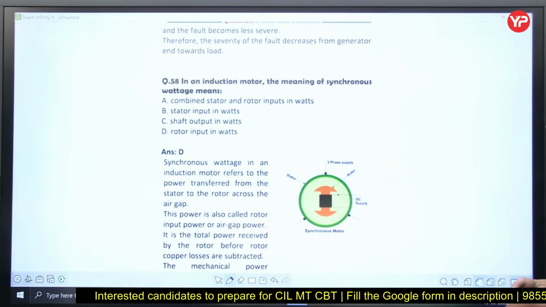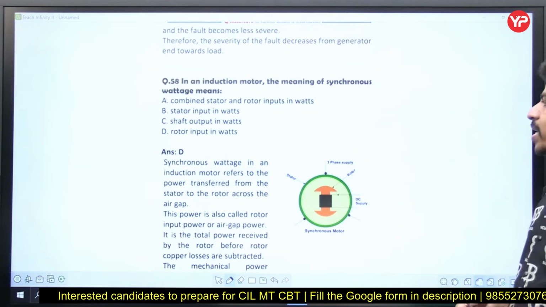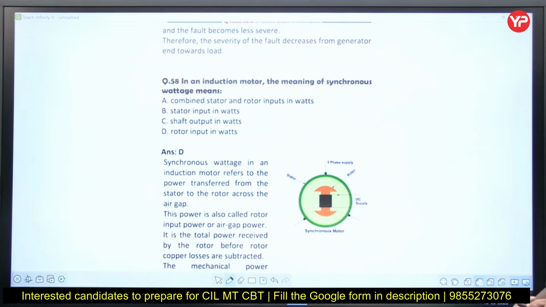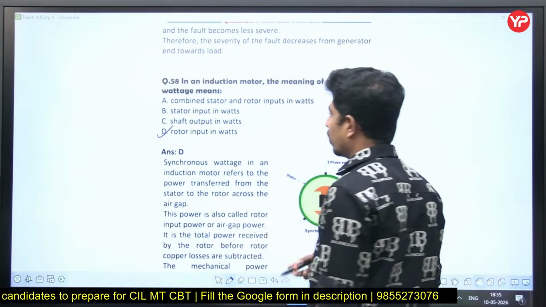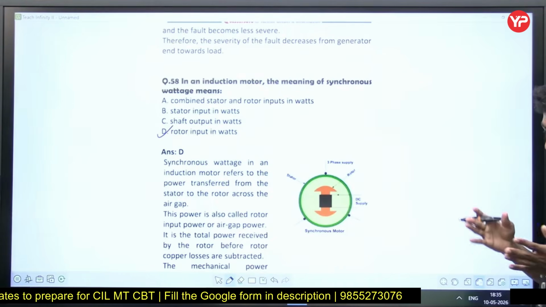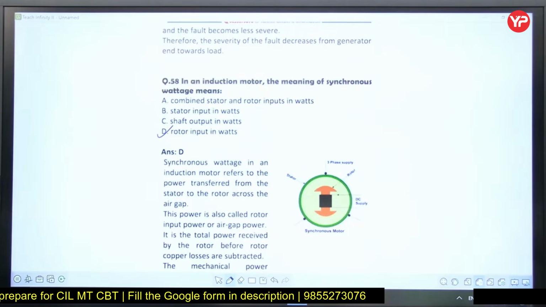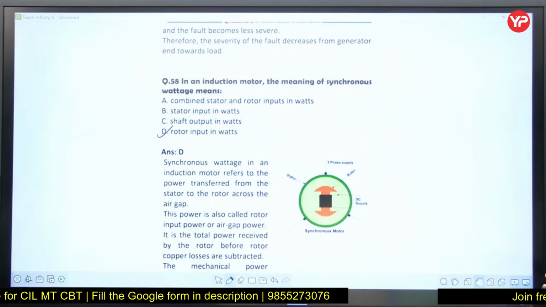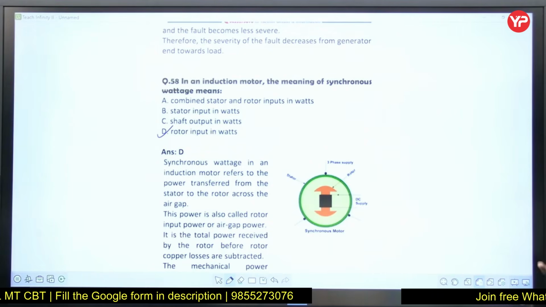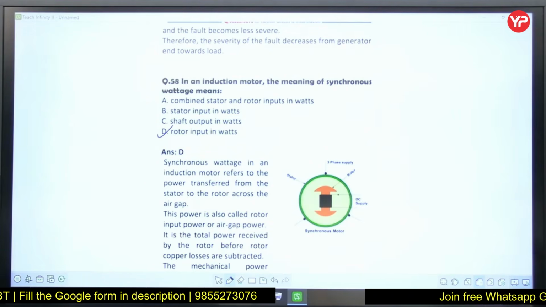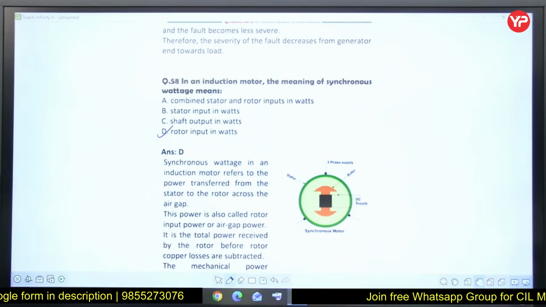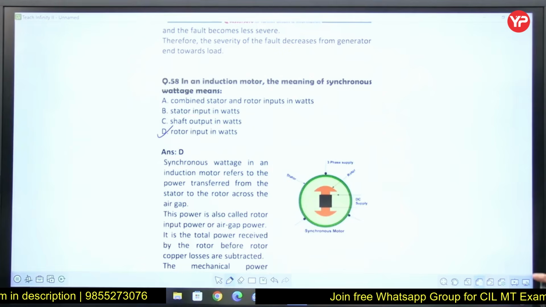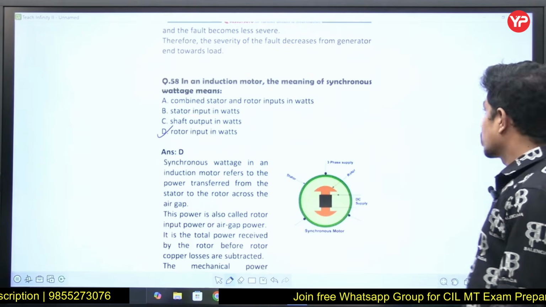In an induction motor, the meaning of synchronous watts means... Synchronous watts means it is rotating watts. Yes, sir. This is also a direct question. Okay, for an induction motor, I can say the magnetic field from stator through mutual induction from stator to the rotor, electrical energy is transferred through a magnetic medium. The energy that is received into the rotor is called synchronous watts.